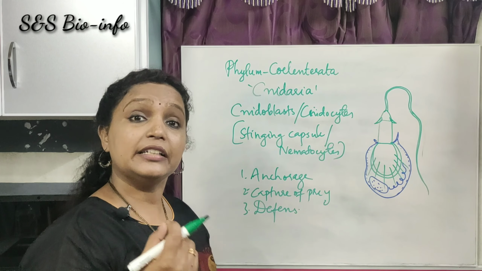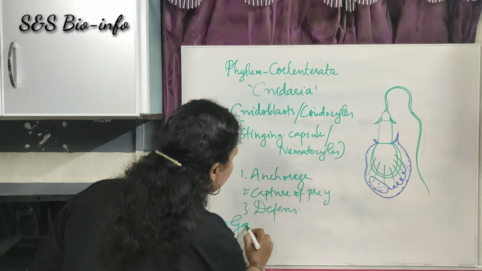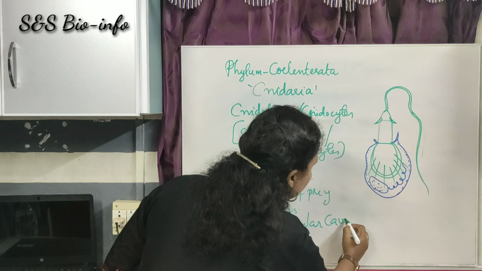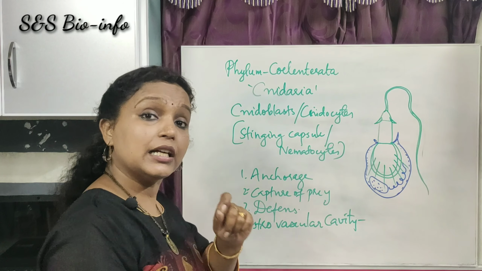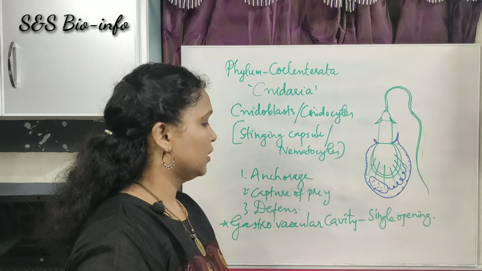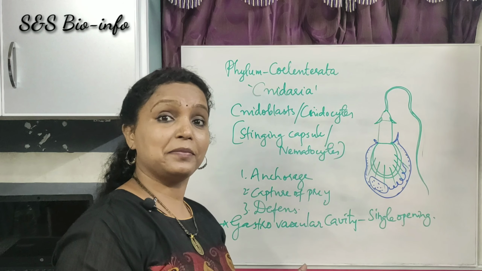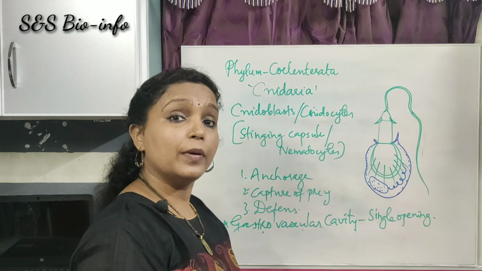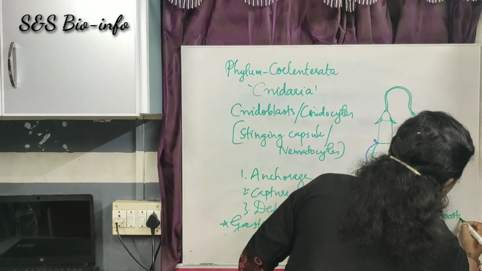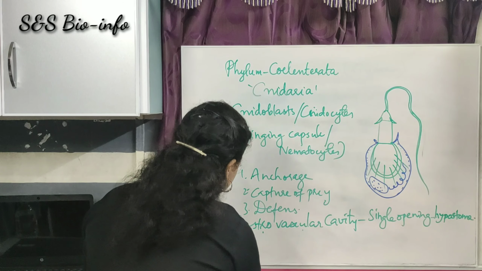They have a central gastrovascular cavity in their body. The next feature, presence of gastrovascular cavity with a single opening. As the digestive system consists of a single opening, it is called incomplete digestive system. That single opening is called hypostome. The digestion is extracellular and intracellular.